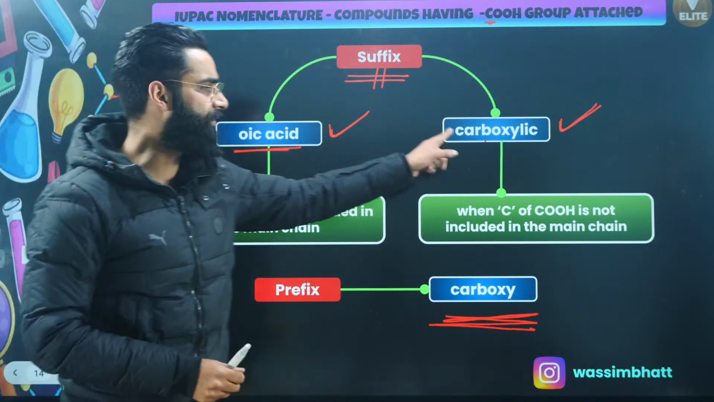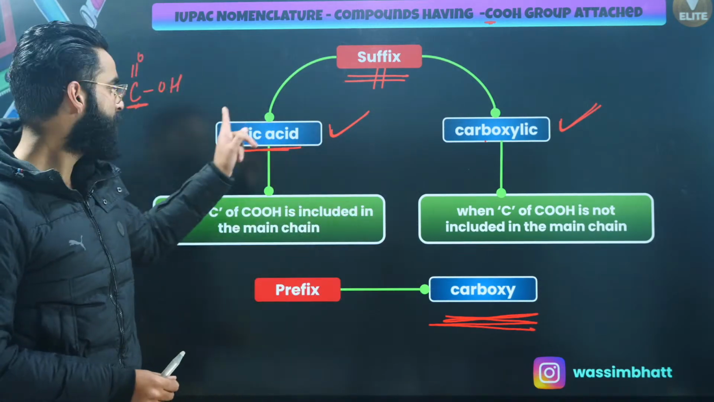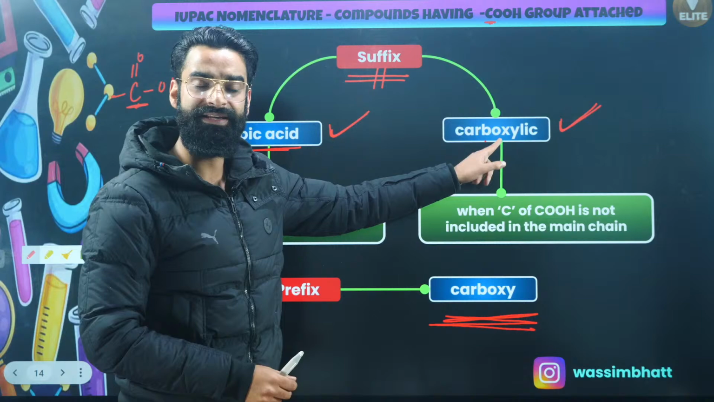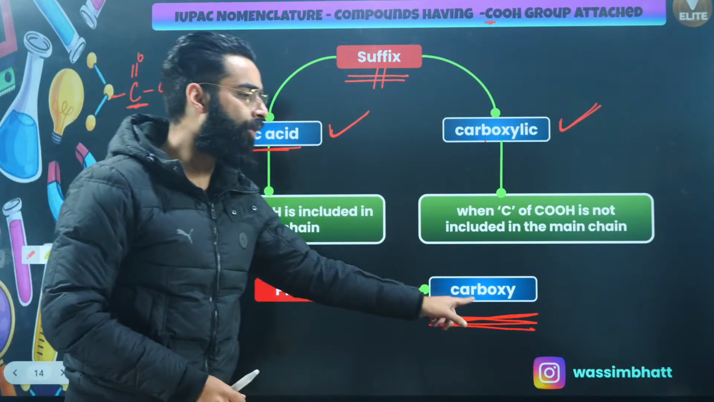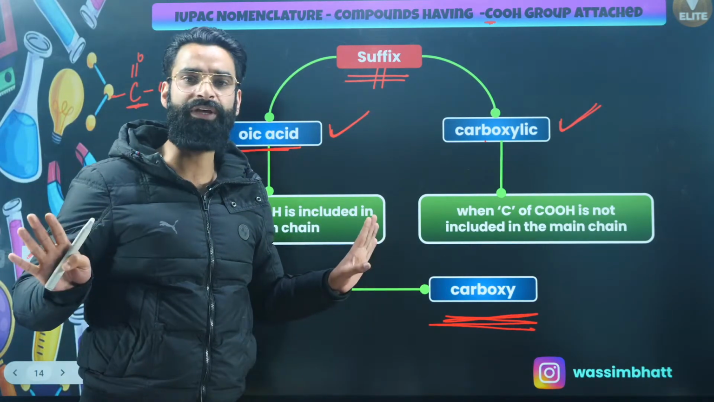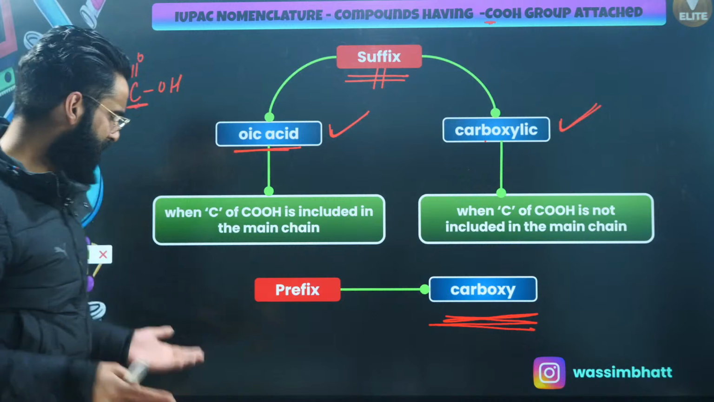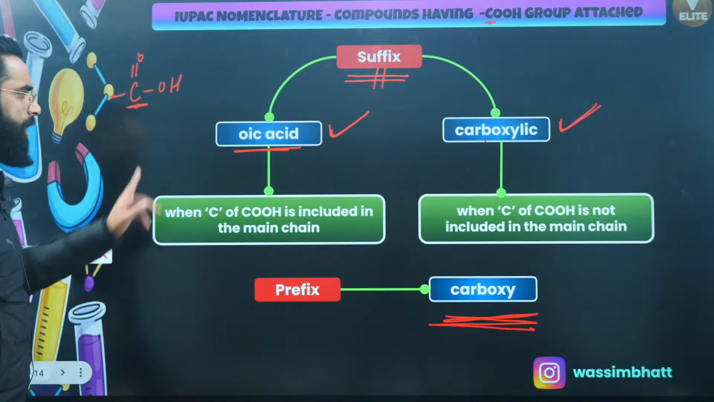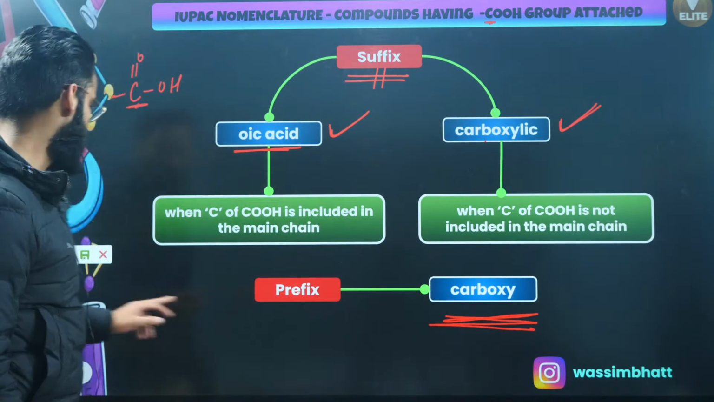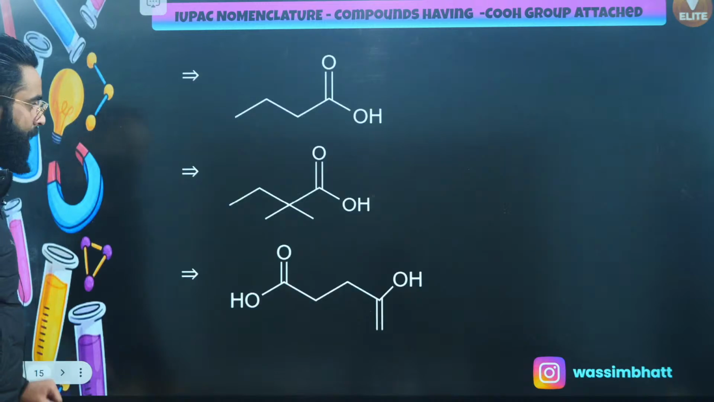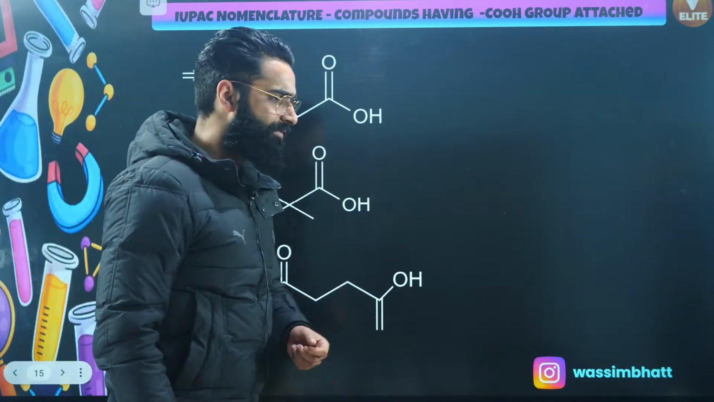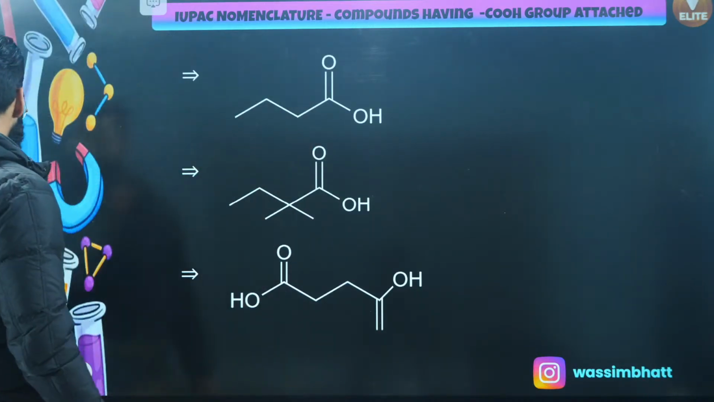These are 3 things which you need to remember. As a suffix, either oic acid or carboxylic acid. As a prefix, carboxy. Let me give the examples, and by solving the examples, every single thing will be clear to you, right? Oic acid, carboxylic acid, and carboxy. Let's try to name all of them. Okay, we'll be starting with the first example.